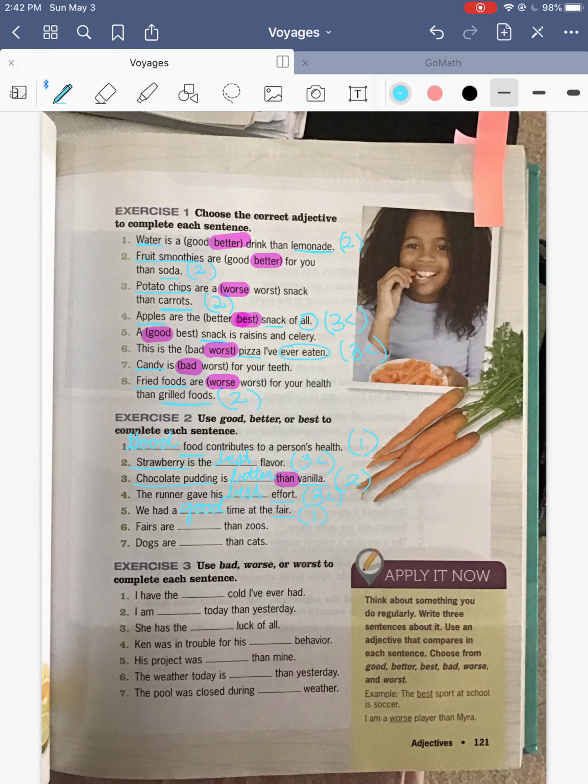Fairs are blank than zoos. So we're comparing fairs and zoos. So fairs are good than zoos, fairs are better than zoos, or fairs are best than zoos. So look, it has that word than again, which means we're comparing two things. So we need to put better.